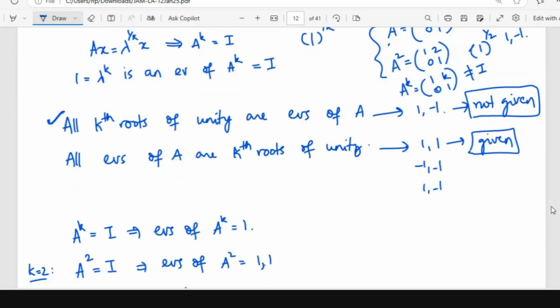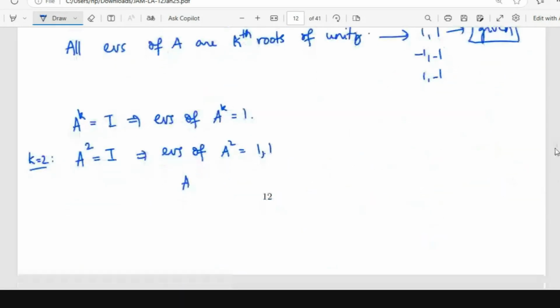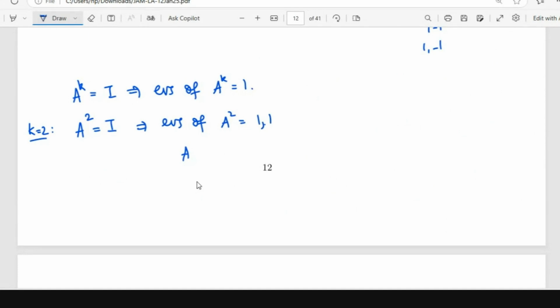That is the question. What they are saying is eigenvalues of A are kth roots of unity. So what can we tell about the eigenvalues of such a matrix? I want to find out what lambda satisfy Ax equal to lambda x. I know A squared x is equal to x. So A times Ax is equal to x. This I know. But what is Ax?